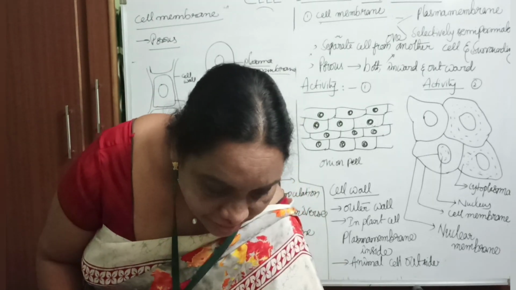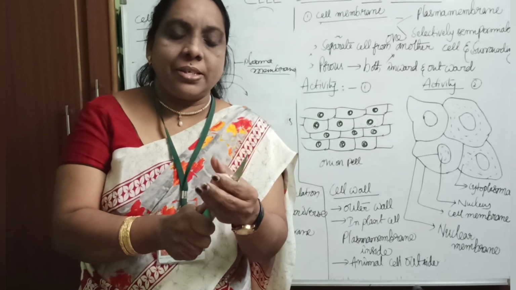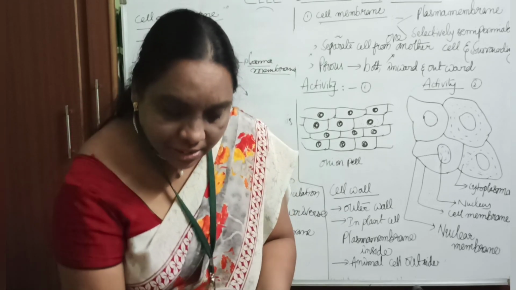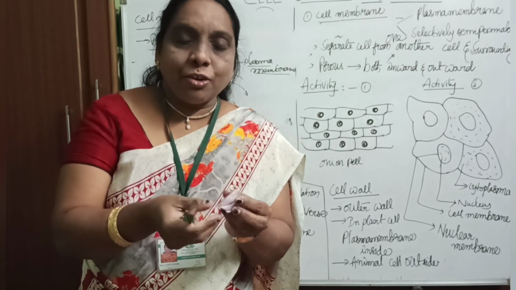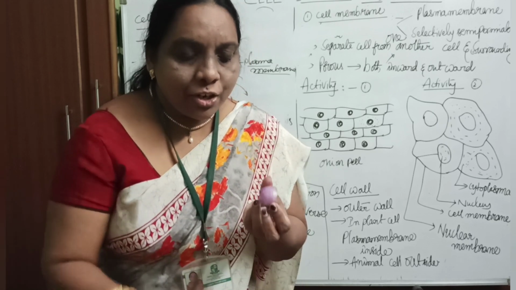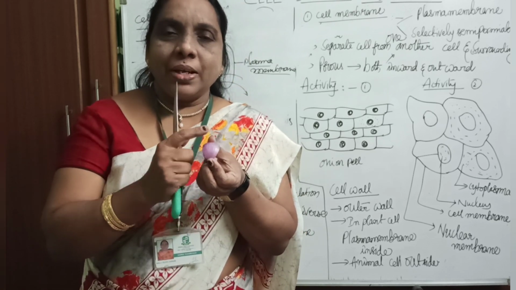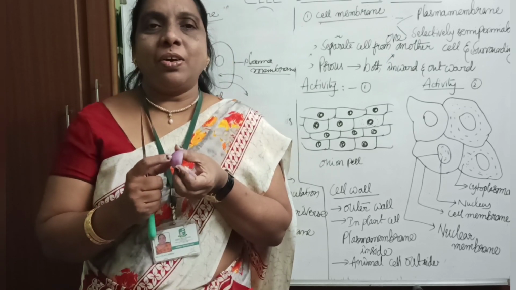Take a scissor, cutter or knife and cut it like this, and we can see the convex side. This is called the concave position. I hope you have an idea about the words concave and convex.